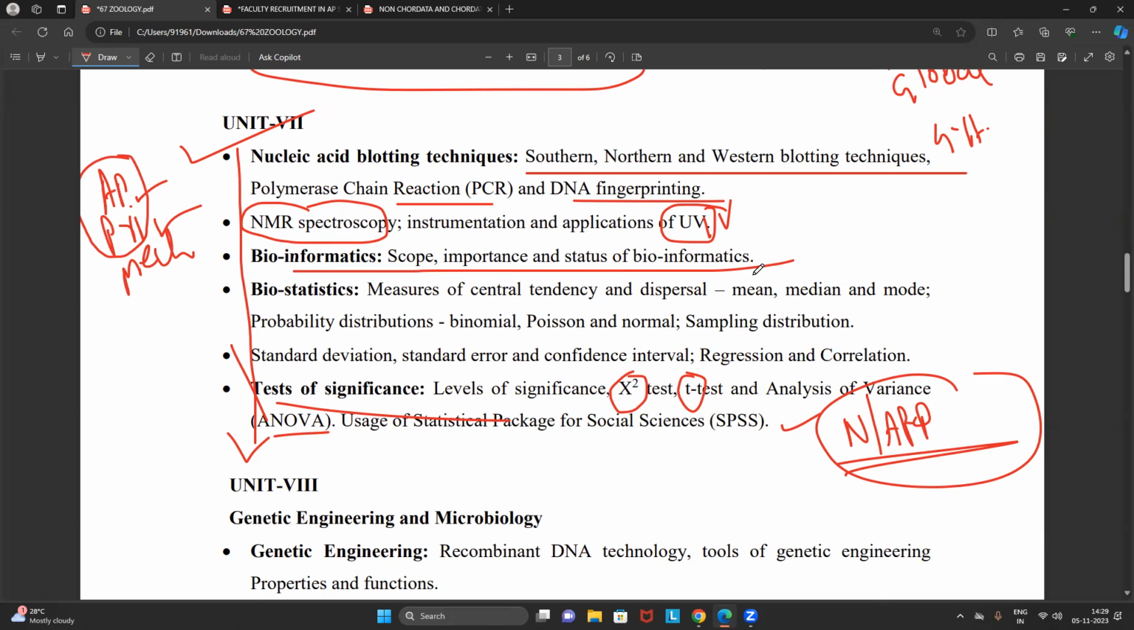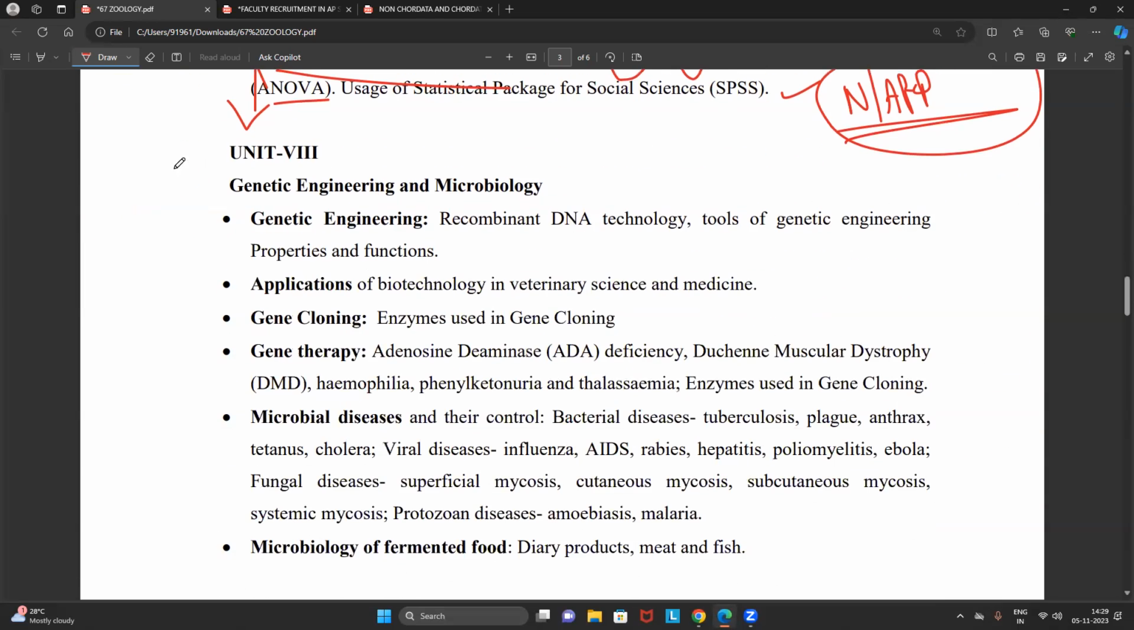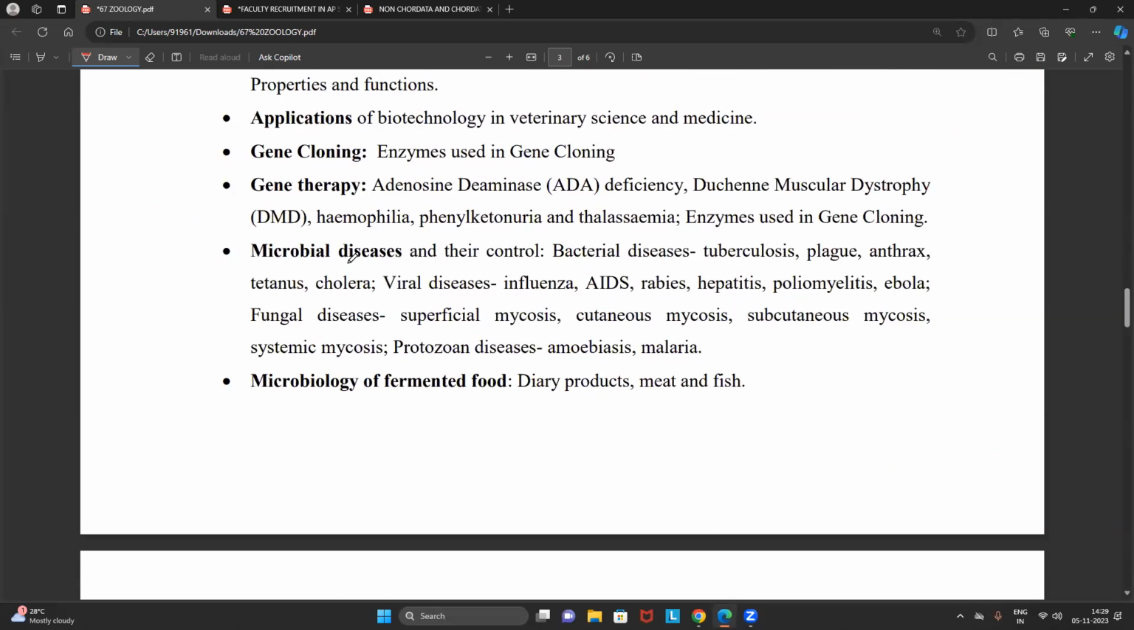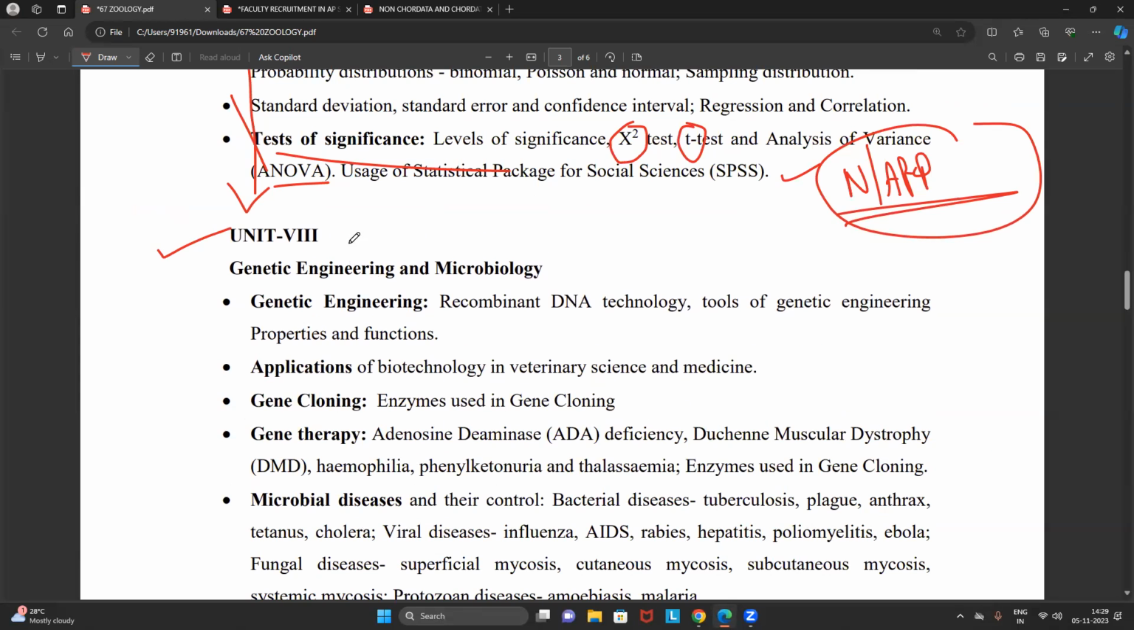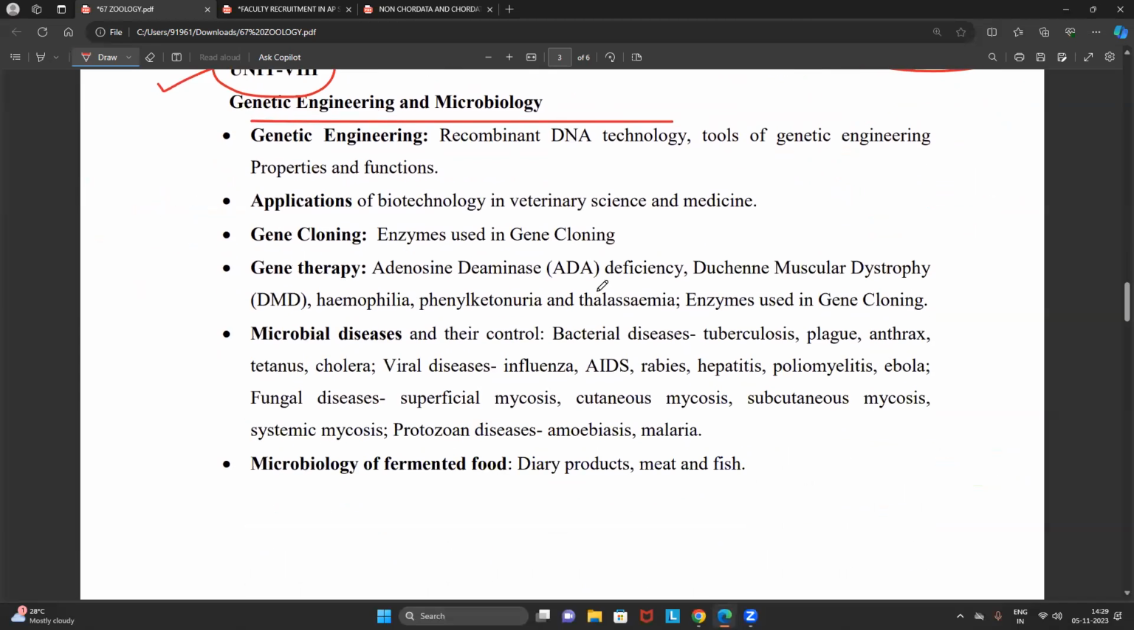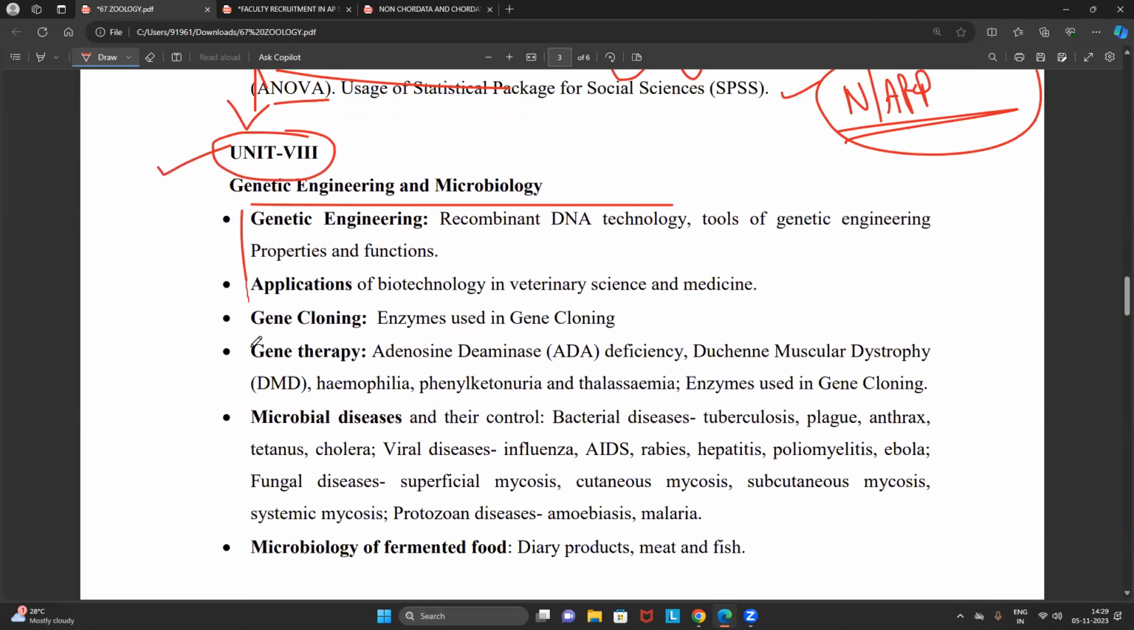This also we can cover in 2 to 3 classes very easily and elaboratively. Then unit 8, again, is a little bigger unit that we have to focus on: genetic engineering and microbiology. You will get more questions from genetic engineering. So they just mentioned rDNA technology tools.